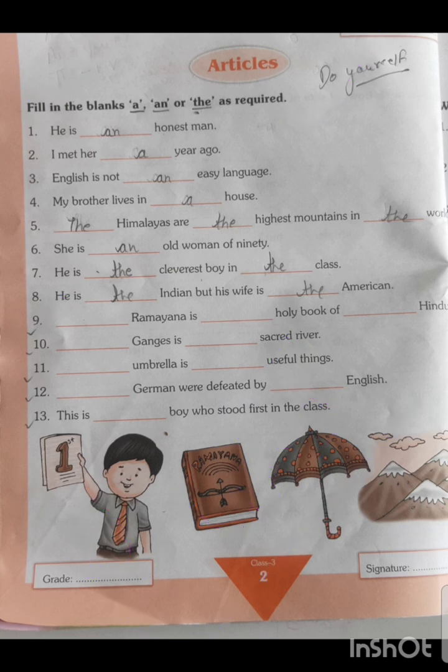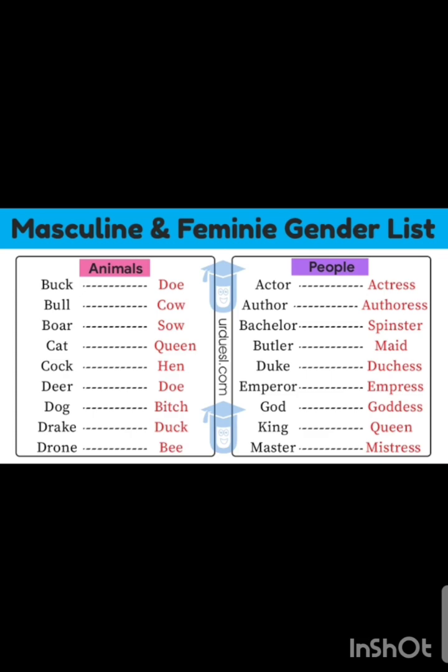Now come to revision number 9. This is also revision number 9: masculine and feminine gender list. There are many masculine and feminine genders related to animals and people. All students note down the masculine and feminine gender list like that. Complete it in your notes.